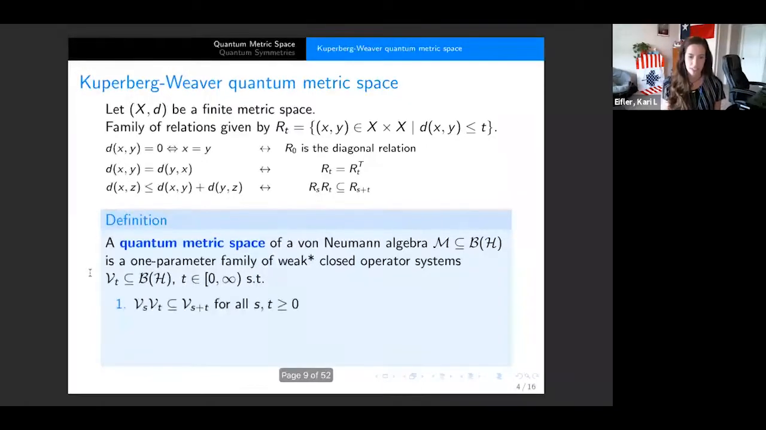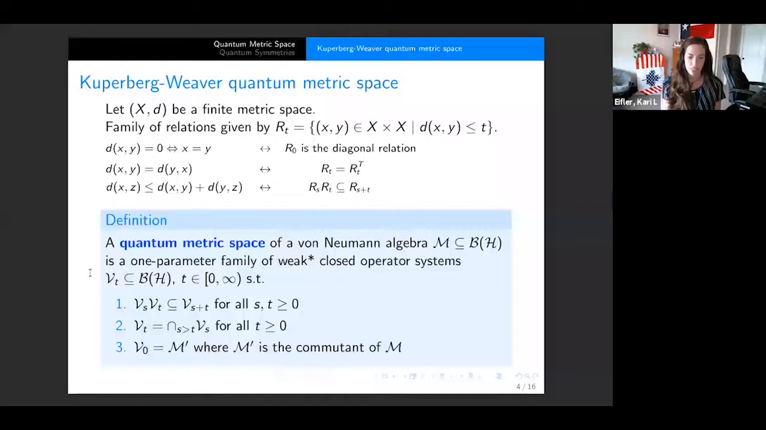So the first is that V_T times V_S is going to be contained in V_{S+T}. The second is that V_T is equal to the intersection of all the V_S's for S greater than T. And finally, we want V_0 to be the commutant of M, or the commutant of that von Neumann algebra. So what this says, the rough intuition behind this, is it's saying that each V_T is going to consist of the operators that don't displace any mass more than T units away from where it started.